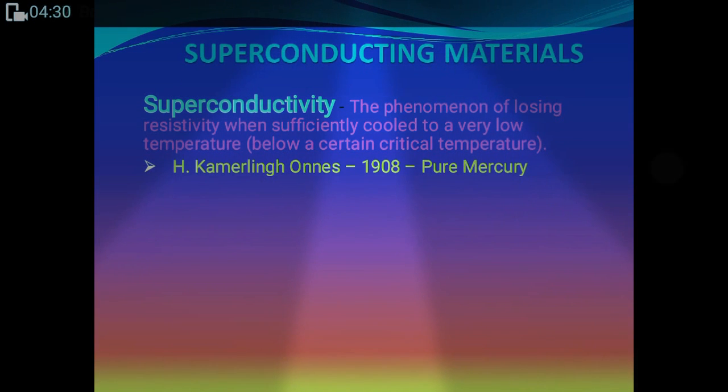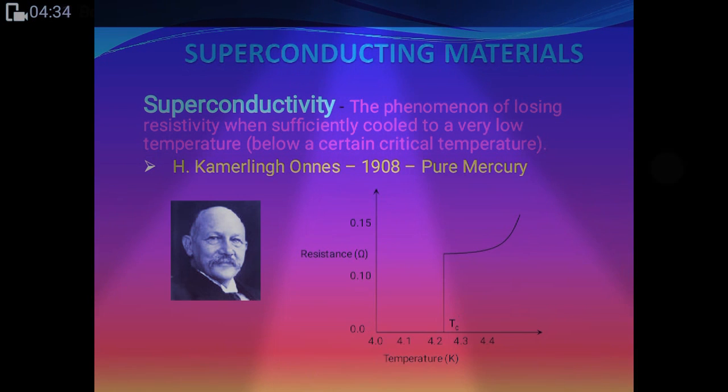Examples are mercury Hg, zinc Zn, tin Sn, vanadium V, etc.